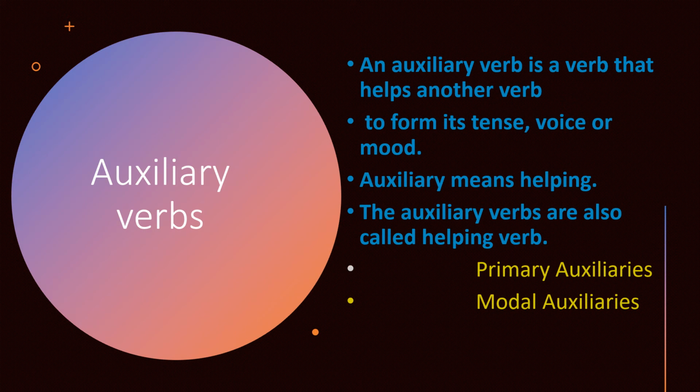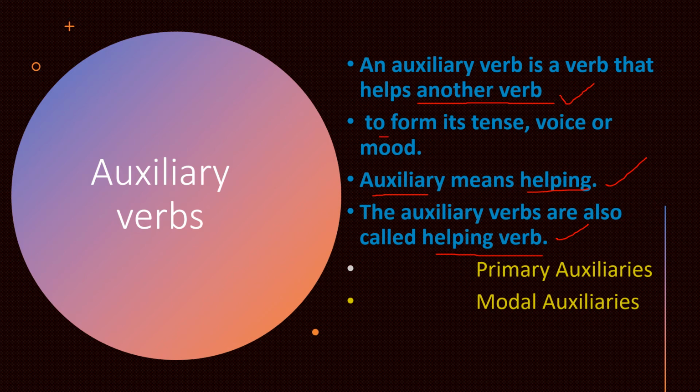First, let's learn about auxiliary verbs. What is an auxiliary verb? An auxiliary verb is a verb that helps another verb. That other verb is the main verb. So it is named as helping verb or supporting verb. Auxiliary verb means helping. So it is named as helping verb.